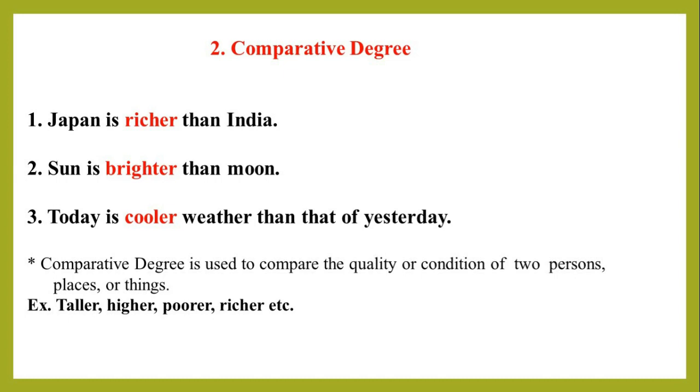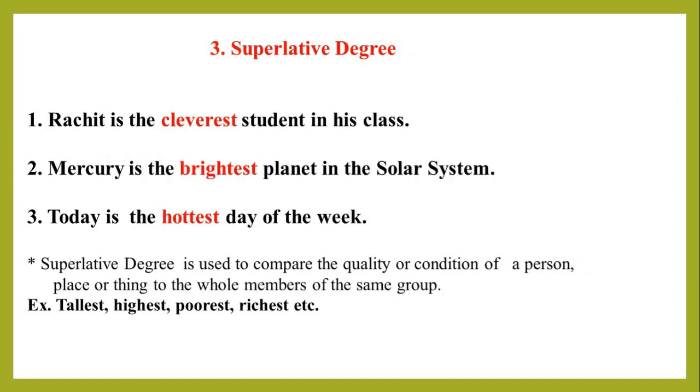So on in the third sentence. In other words, you can say that comparative degree is used to compare the quality or condition of 2 persons, places, or things.